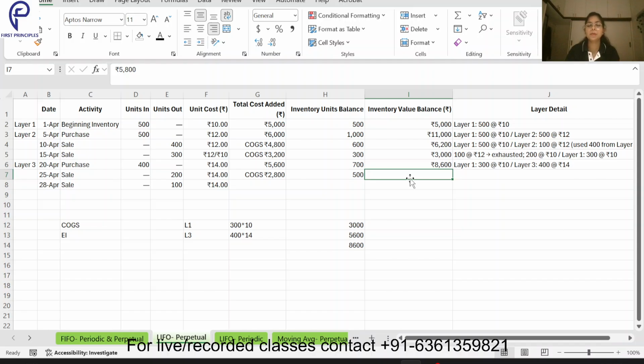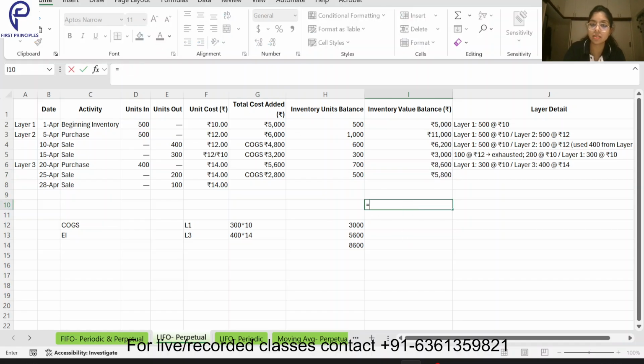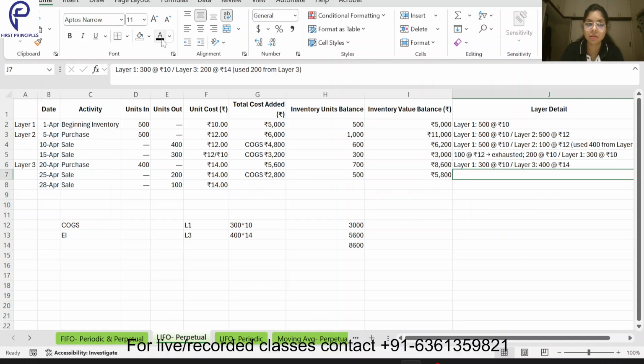And what will be my inventory value balance? This 8600 which is there, from this 8600 I can reduce this 2800. So if I do this, I will get 5800. I will show it to you guys. 8600 minus 2800, 5800 will be the method, right? So how much is this? This is layer 1.